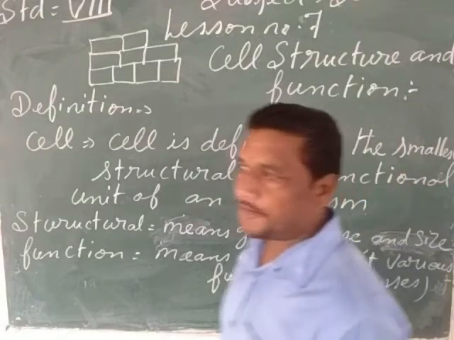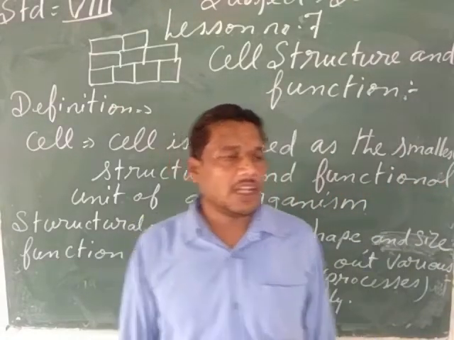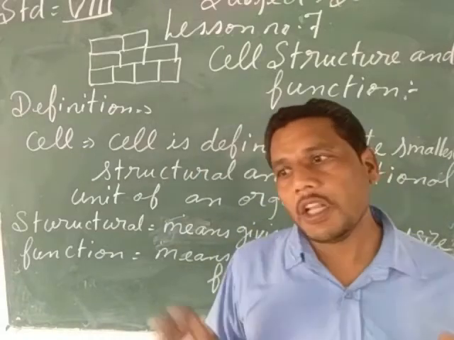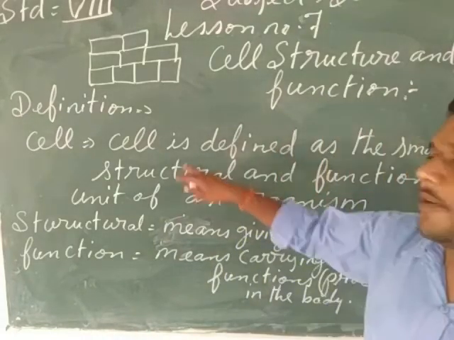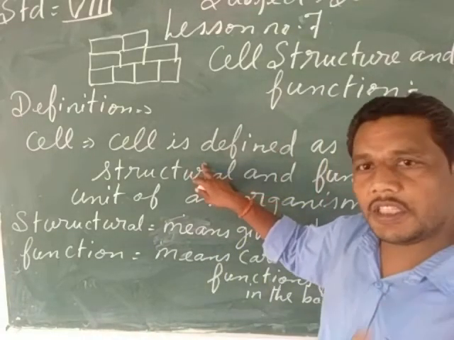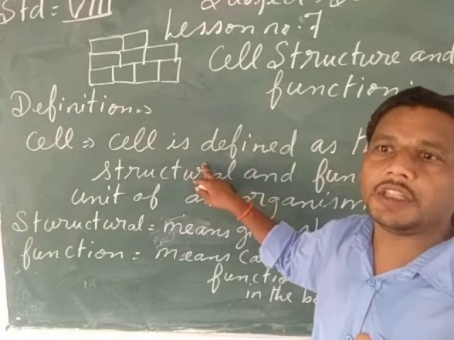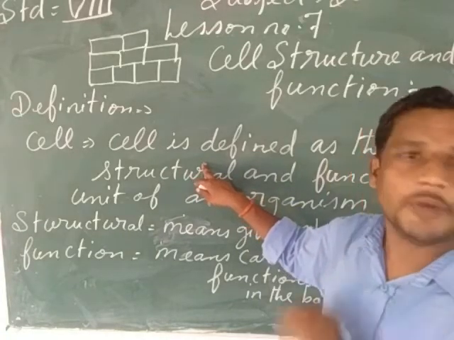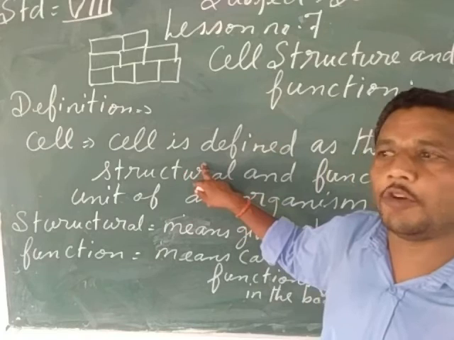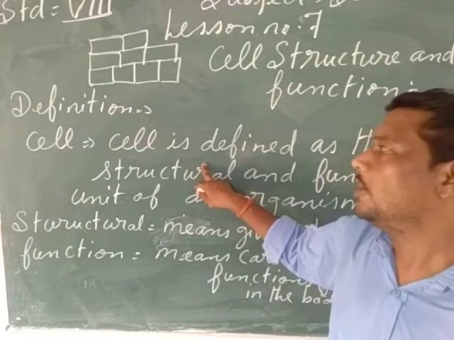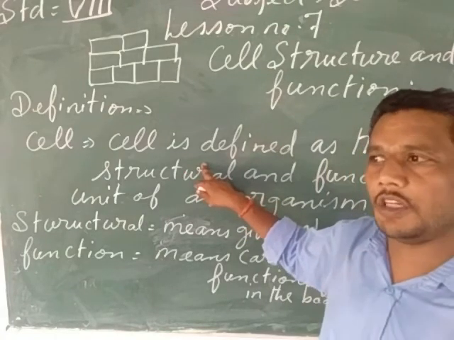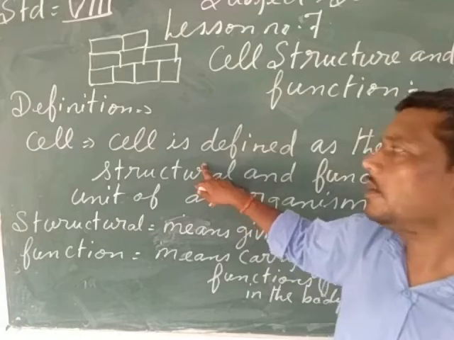So my children, the basic concept of this lesson is that the bodies of all the living organisms in this world are made up of cells. The cell is the basic structural and functional unit in the bodies of all living organisms. Without the cell, the body of a living organism cannot be formed. So the cell is the smallest unit which makes the body of the living organism.